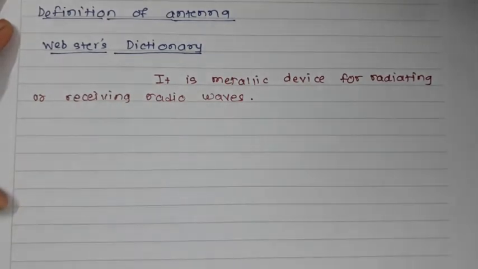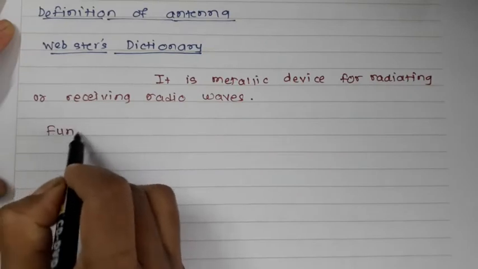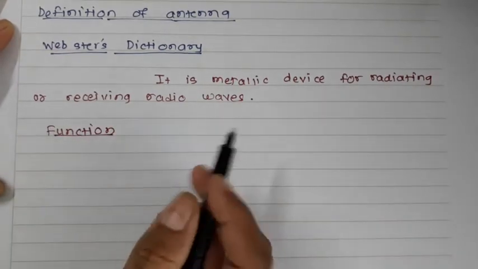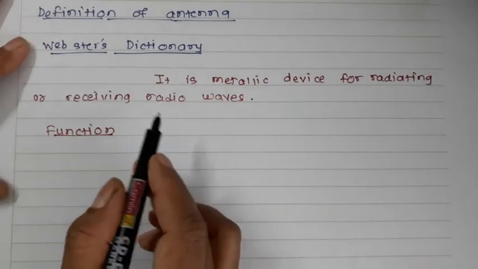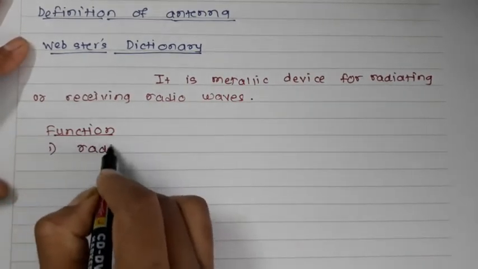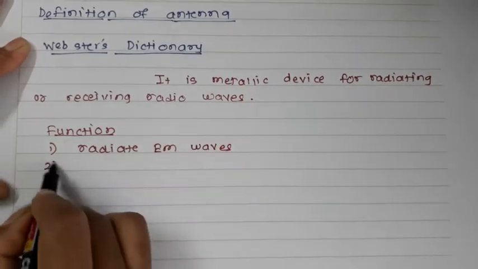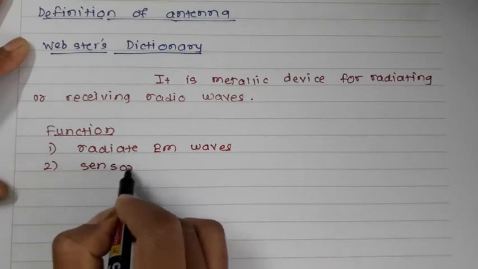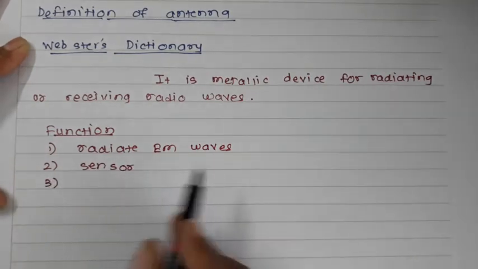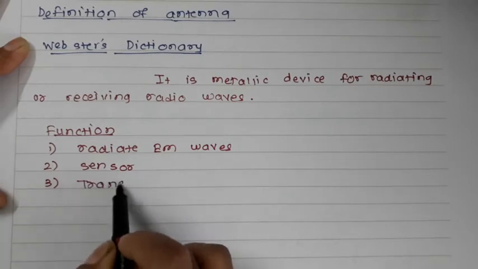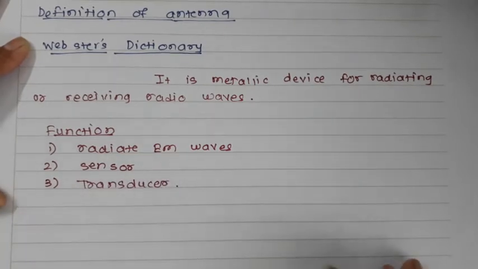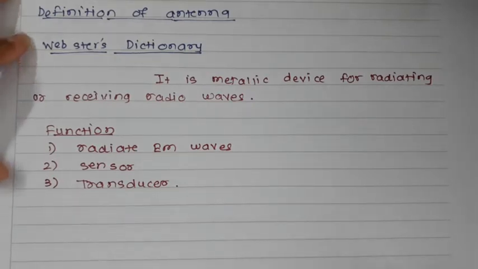What are the functions of the antenna? When we talk about the functions of the antenna, it is used to receive the electromagnetic energy, or it is used to radiate the electromagnetic energy. So the first function, it radiates the EM waves or EM energy. The second, it works as the sensor when it receives the signal. Third function, it works as a transducer, that it converts electrical energy into electromagnetic energy, and vice versa. So these are the main functions of your antenna.